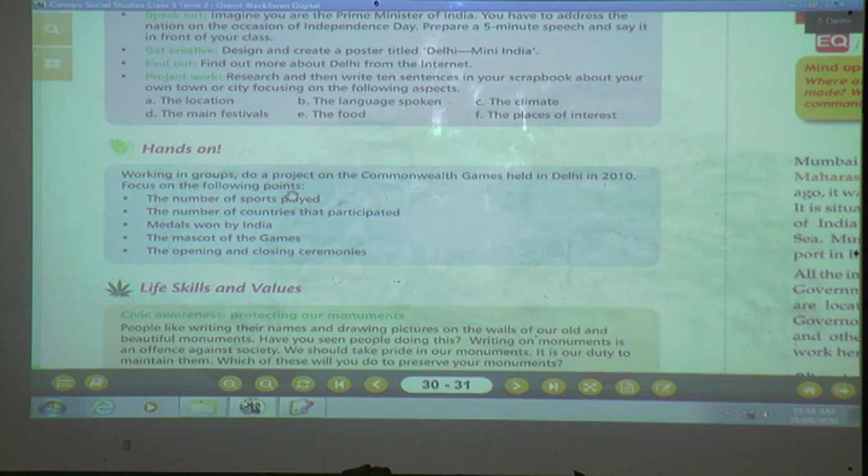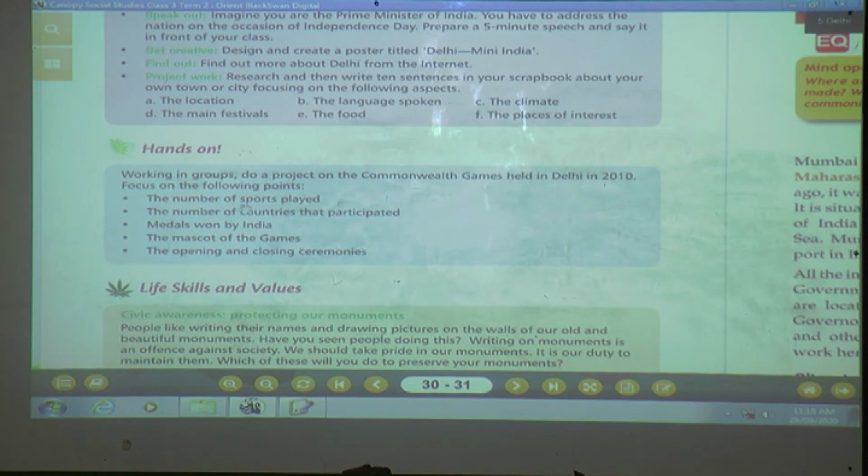So I will explain the project on the Commonwealth Games held in Delhi in 2010, and the points you have to focus on, though we are not supposed to do this activity. Okay, let's see this activity. Which points might you focus on? The number of sports played.